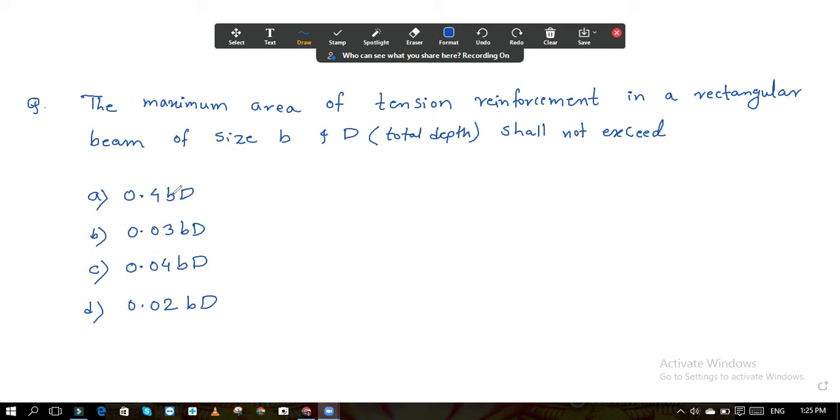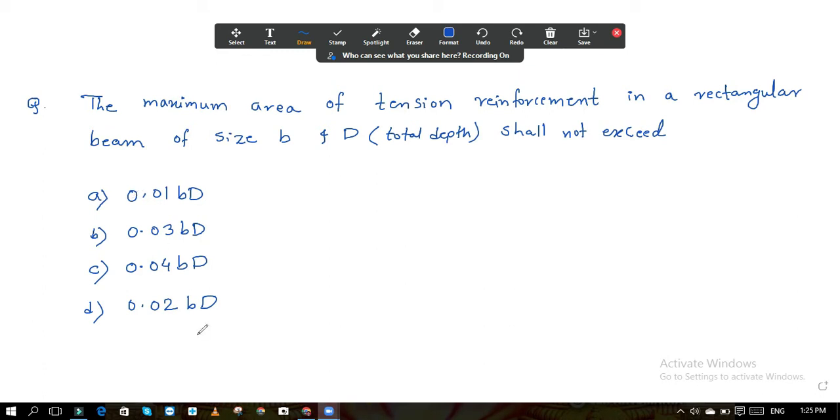Okay, and the first option is here. This is not the option. Just a moment. First option is 0.01 BD. I have written it by mistake.